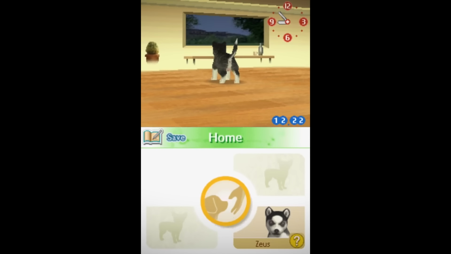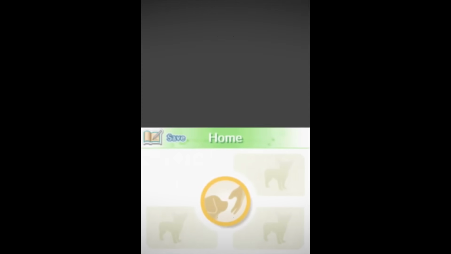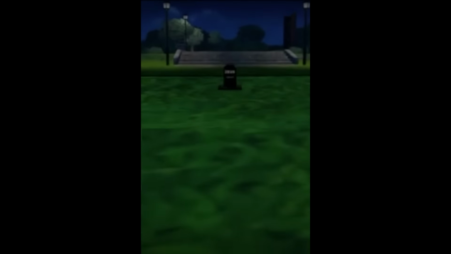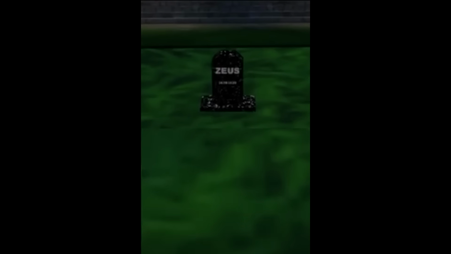The screen then turns black, and an even more disturbing message appears. It reads, "Zeus has died. Nintendogs can only survive in legitimate Nintendo DS cartridges." In a dark turn of events, the player is then taken to the dog's grave before the video ends abruptly.